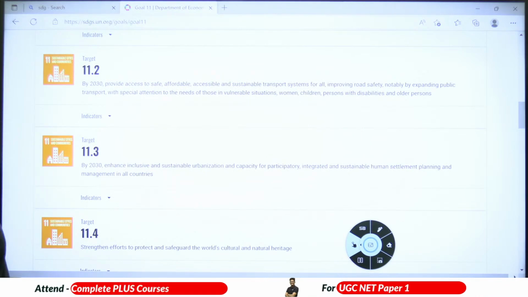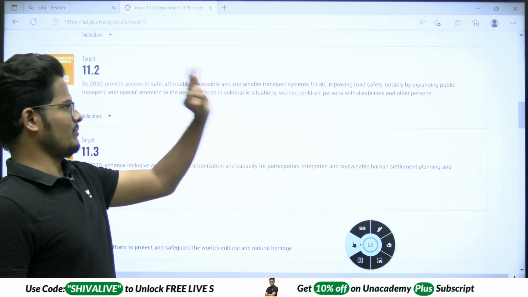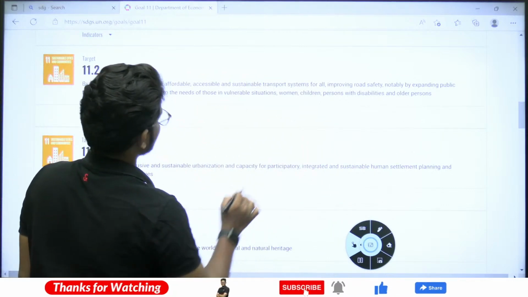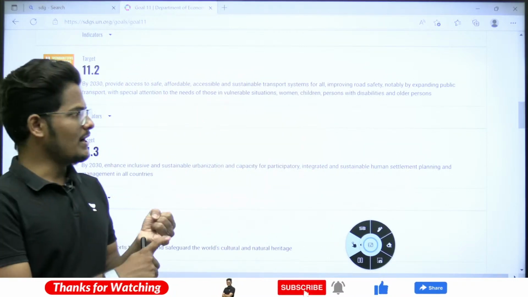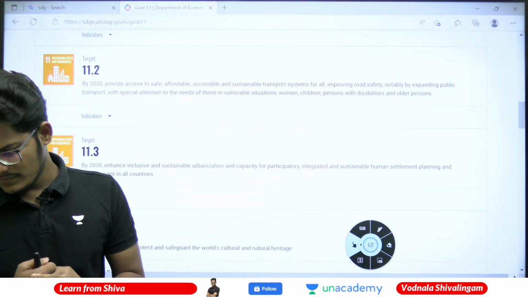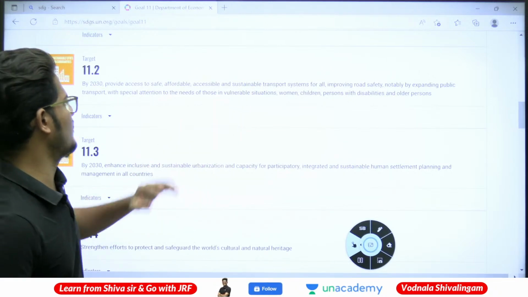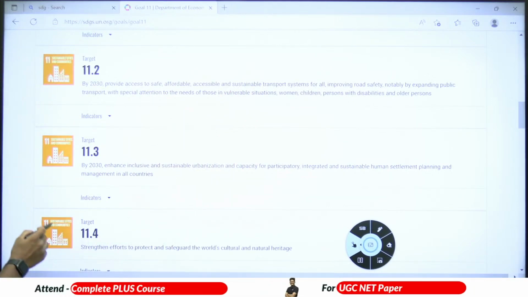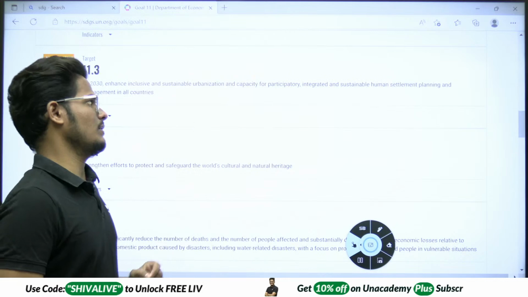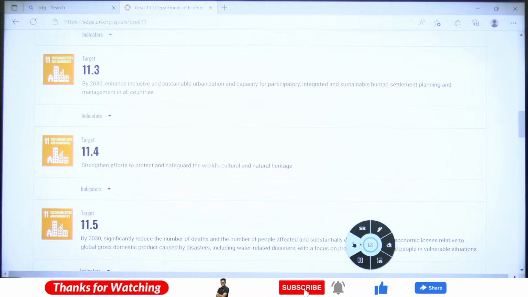Provide safe, affordable, accessible and sustainable transport systems for all, improving road safety, notably by expanding public transport with special attention to the needs of those in vulnerable situations: women, children, persons with disabilities and older persons. For these categories, you need to give special attention to improve those vulnerable communities. Enhance inclusive and sustainable urbanization and capacity for participatory, integrated and sustainable human settlement planning and management in all countries.